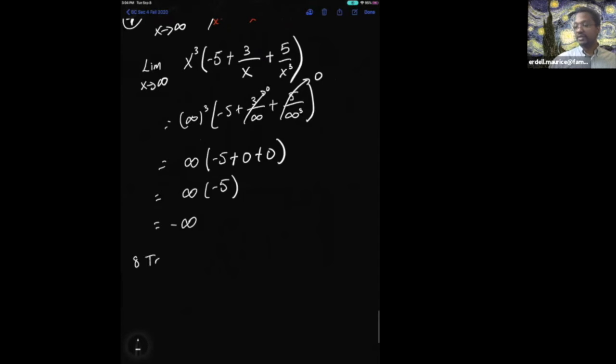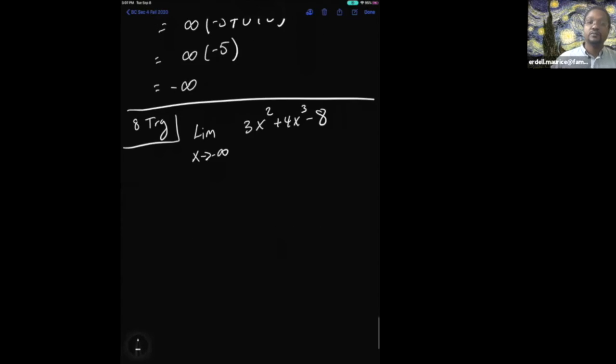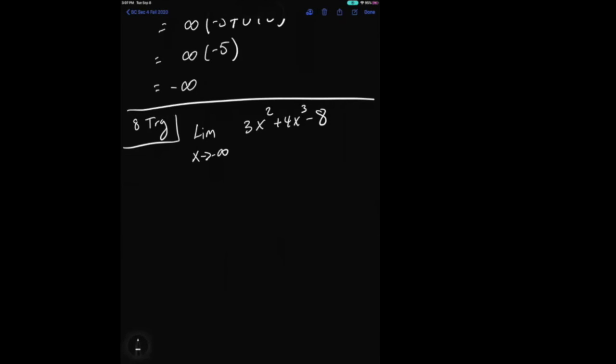Okay, I want you to try this one for me. When you get an answer, put it in the box. Limit as x approaches negative infinity of 3x squared plus 4x cubed minus 8. All right, people, what's the highest power of x? X cubed.